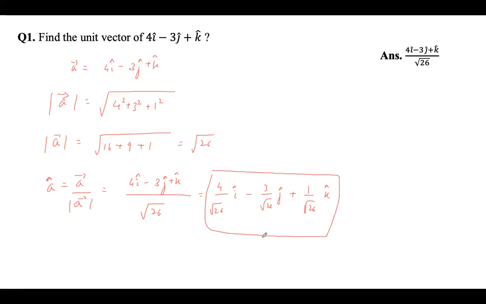Okay, so this is our unit vector. Is it clear?